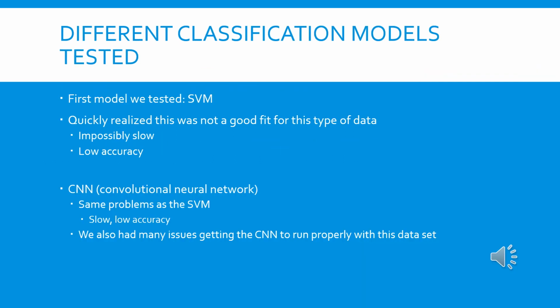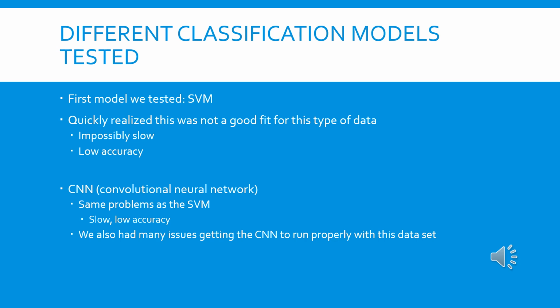Moving on to the classification models that we used, we first tested SVM. It's old reliable, but we realized quickly that this was not really going to work with this type of data that we used. It's basically a word blob, and I'm sure there's a great amount of pre-processing that you could do to get it to work with this type of data. We'd have to narrow it down, dummy variables, all sorts of things, but out of the box it was not a good fit.